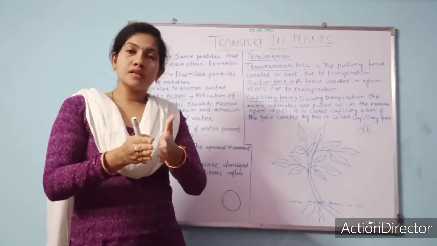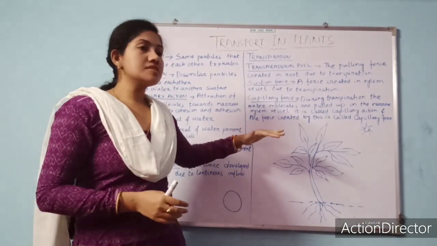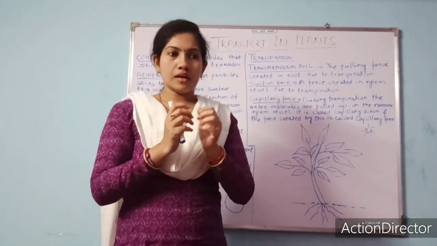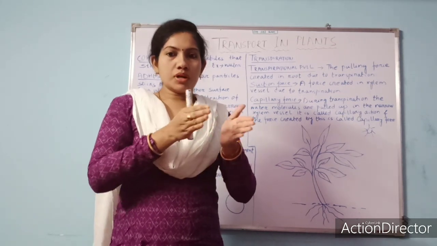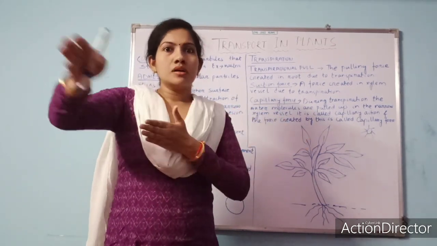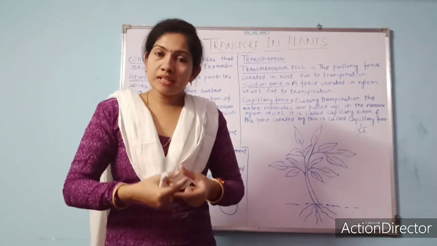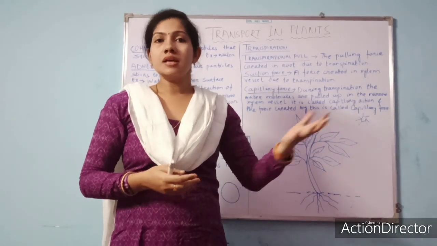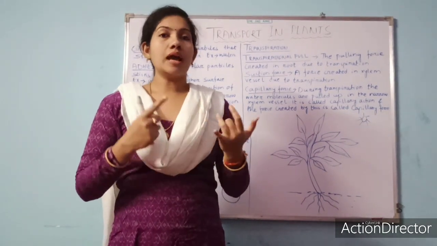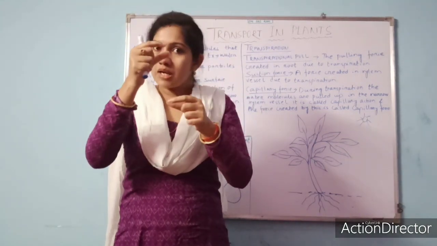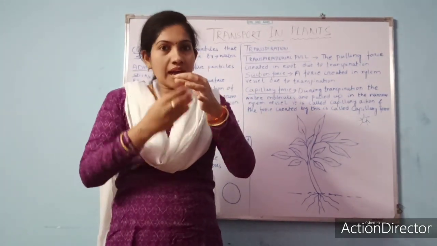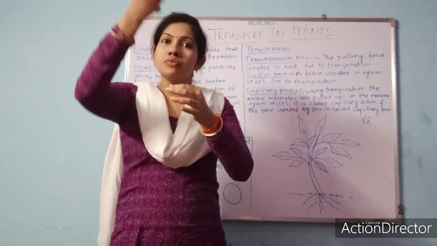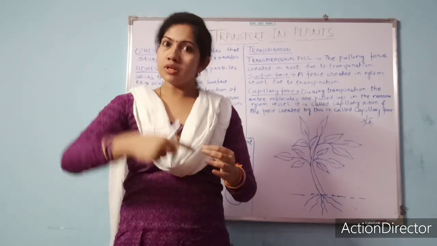And we can see this tendency in the xylem. When water is absorbed by the root and passes by osmosis, it goes up to the xylem, and from the xylem it can easily pass up to the leaf. Because in our first part we discussed that xylem contains tracheal vessels, and vessels are pipe-like in structure. That pipe is very narrow, and that narrow pipe helps the water move easily from the bottom to the top.